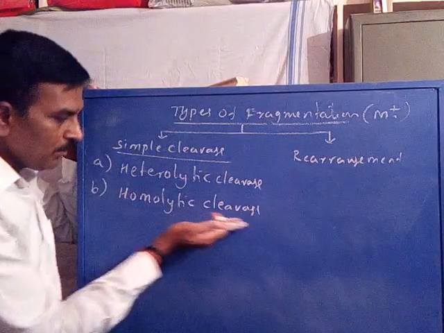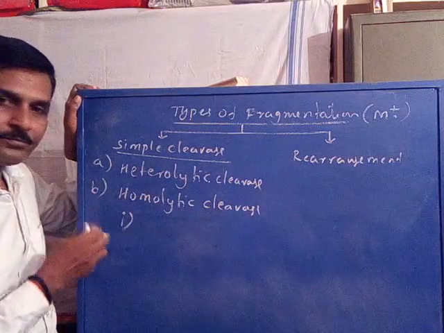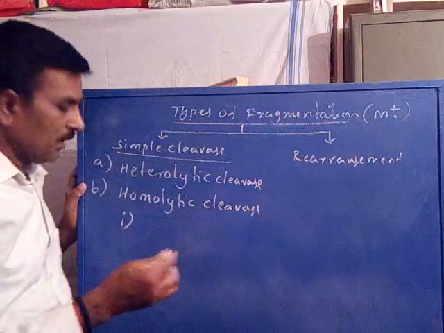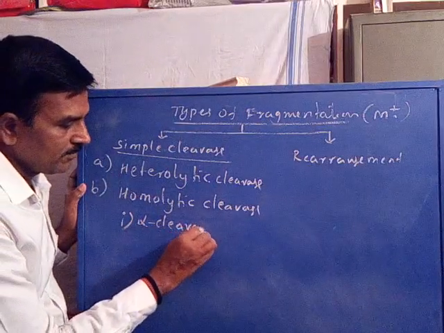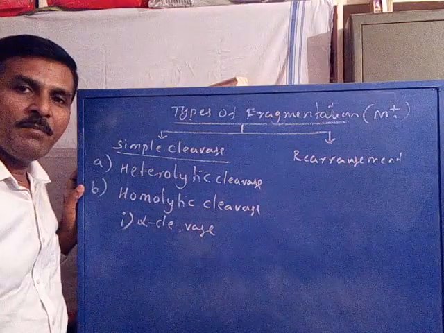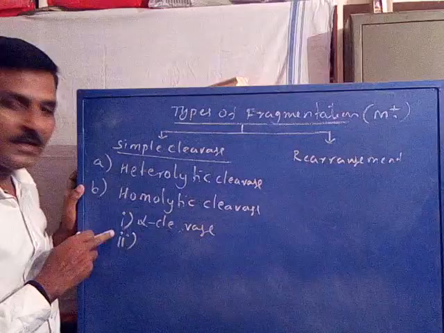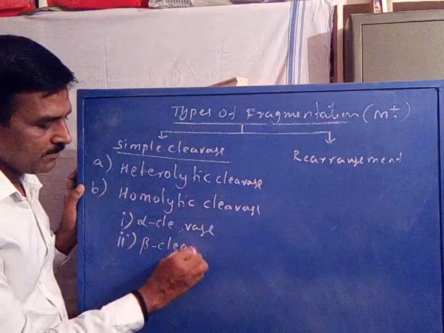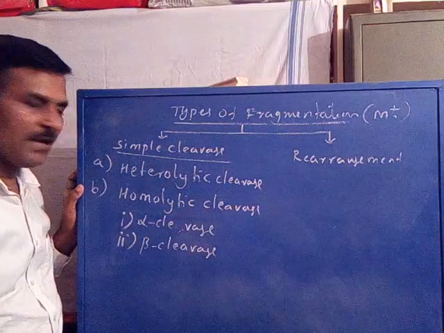Now, the homolytic cleavage further includes alpha cleavage. Or the homolytic cleavage may be beta cleavage.